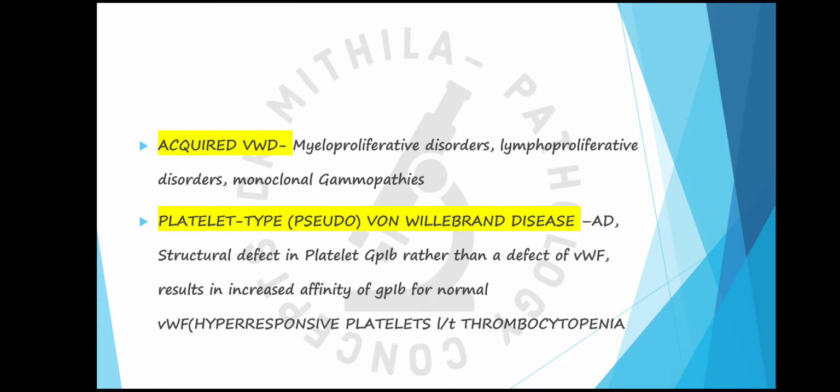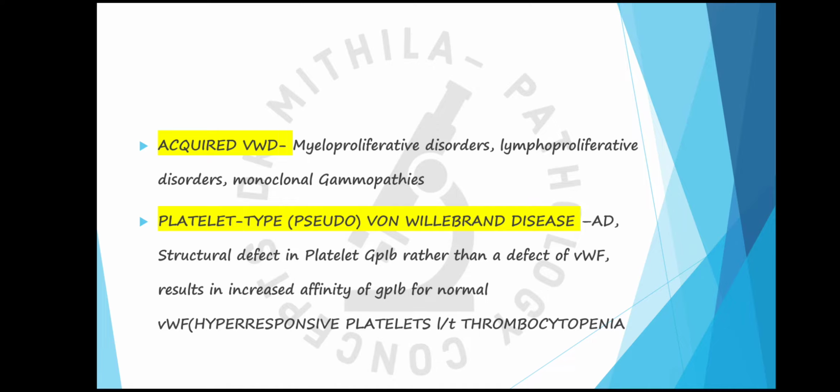Lastly, two terms that you should know. One is platelet-type or pseudo von Willebrand disease. This is pseudo von Willebrand disease because there is a structural defect in the glycoprotein 1b, and no defect in von Willebrand factor. The defect in glycoprotein 1b causes increased affinity of glycoprotein 1b for the von Willebrand factor.